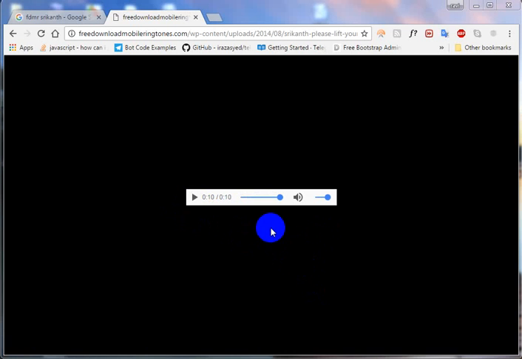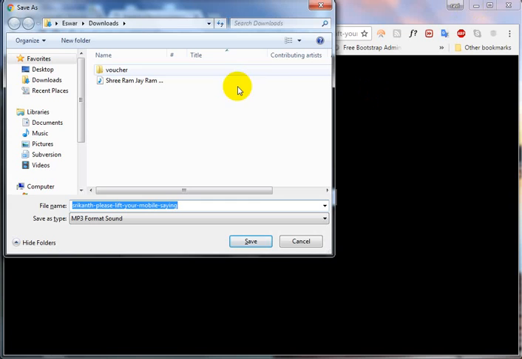Just simply click the Ctrl plus S to save the ringtone, set as your mobile ringtone.